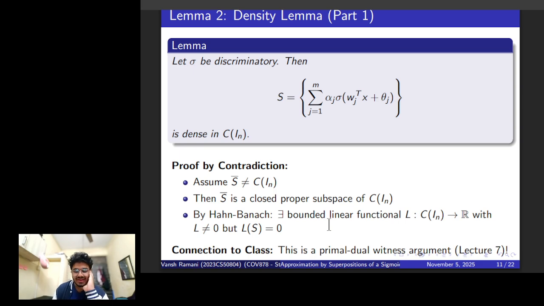It tells us that if I have a proper closed subspace, there must exist a non-zero bounded linear functional L that is zero for everything inside that subspace. It's very intuitive, and this is a very strong example of the primal dual witness argument, which is like you fix one and then play around with other things.